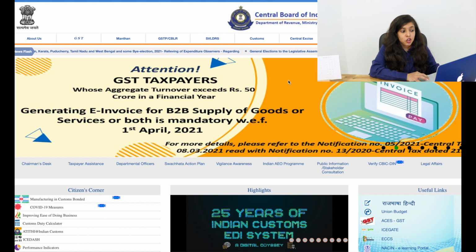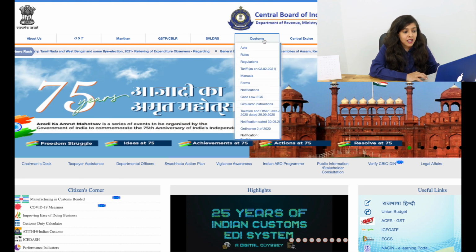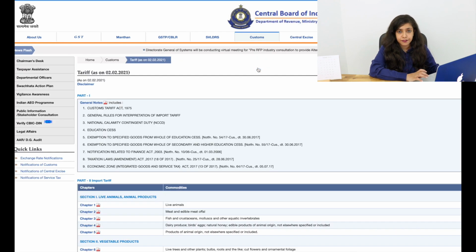But now we're going to need a 4 or a 6-digit code. How do you get that? So once you've visited cbic-gst.gov.in and you've understood the first 2 or the first 4 digits of your product, then we're going to do the next step. We're going to visit cbic.gov.in. Again, I'll drop a link to the website in the description box. Under cbic.gov.in, you will select customs, and under customs, you'll select tariff.